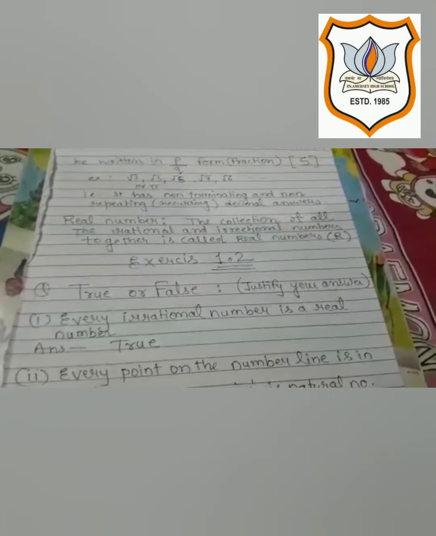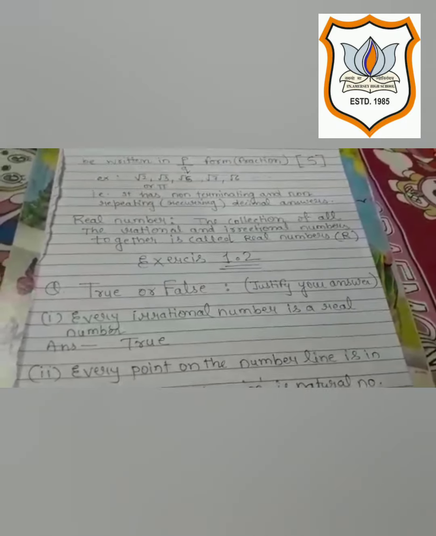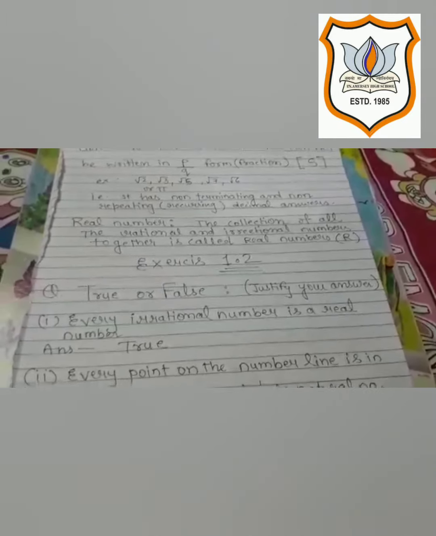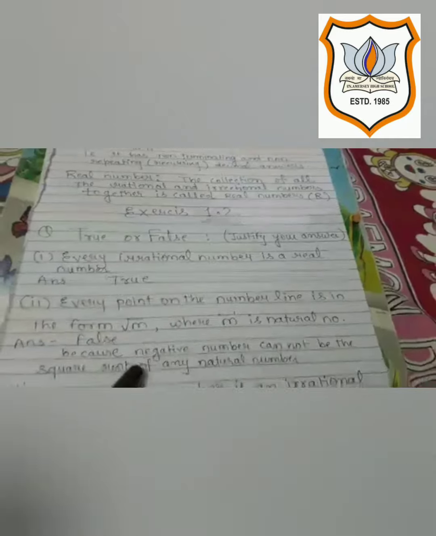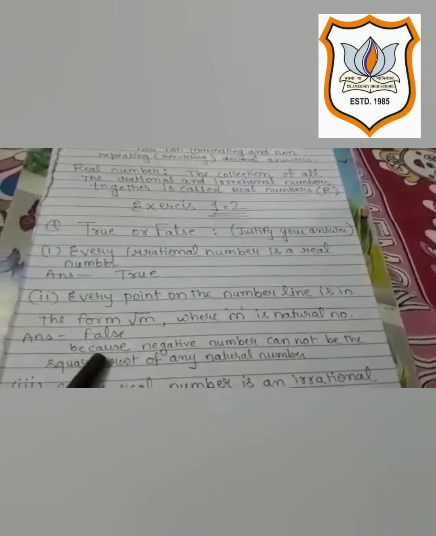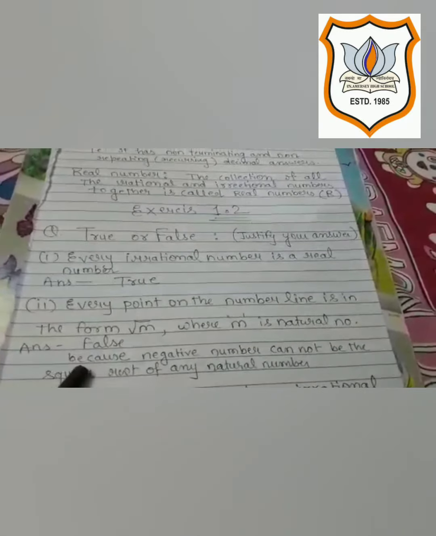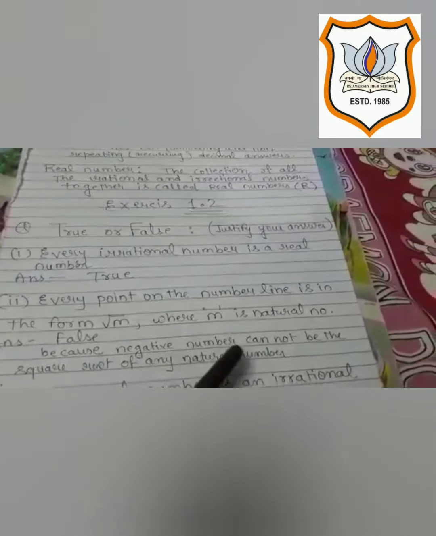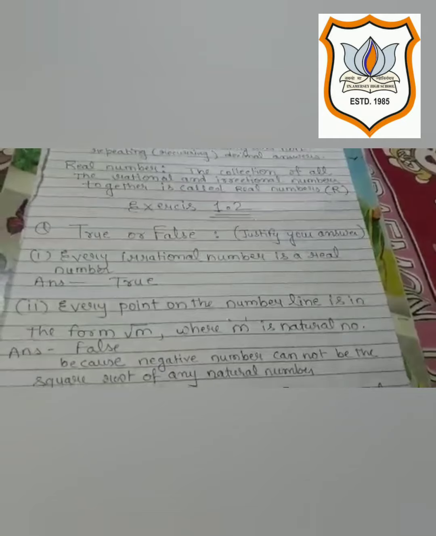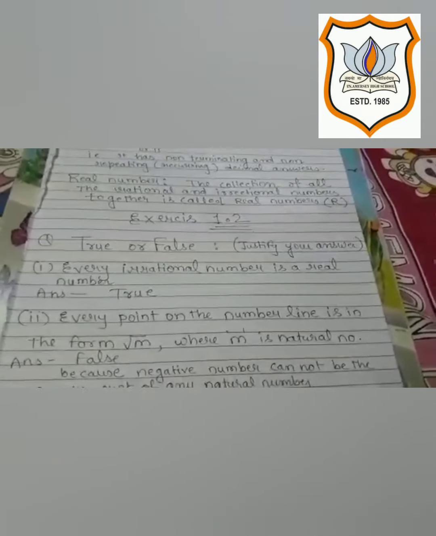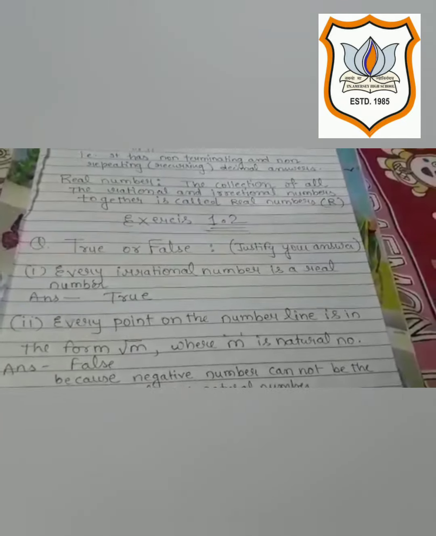But what about the negative values? Negative values cannot be categorized under root and cannot be considered as a natural number. So the answer will be false. And my suggestion will be because a negative number cannot be the square root of any natural number. Is it clear? We cannot write under root of -4, under root of -7.